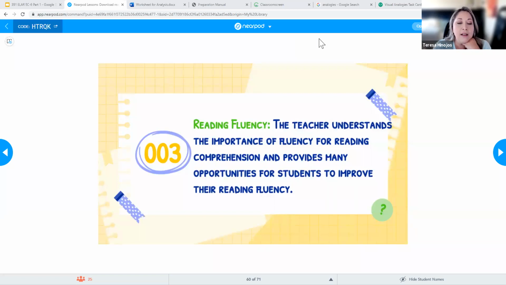Our last competency for today is going to be fluency. So we talked about oral language, we talked about word analysis, and now we're talking about fluency. Remember, these are all separate things, right? Oral language is something that you'll see in everything.